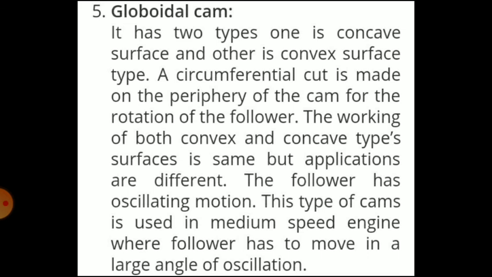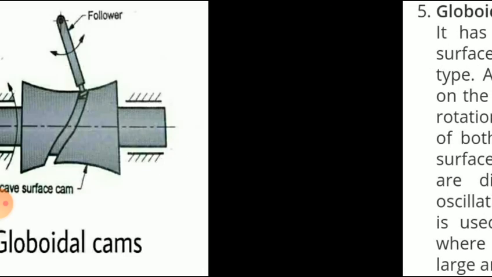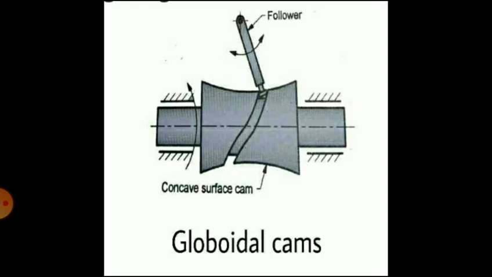This type of cam is used in medium speed engines where the follower has to move through a large angle of oscillation. So you can see here how the oscillatory motion of the follower is obtained. This is a concave surface and there is a groove placed on the concave surface in which the follower moves, giving the oscillatory motion of the follower.